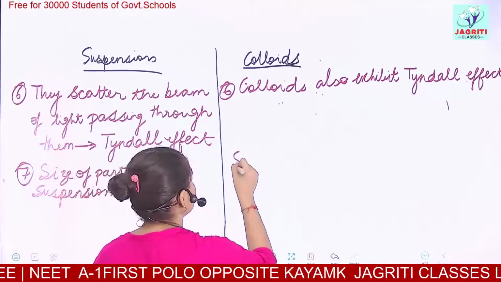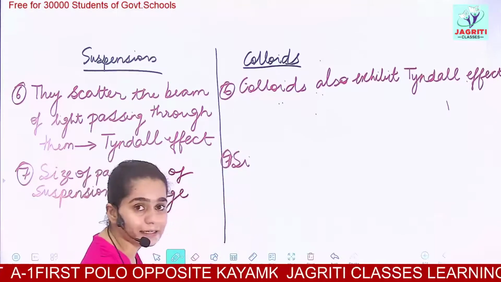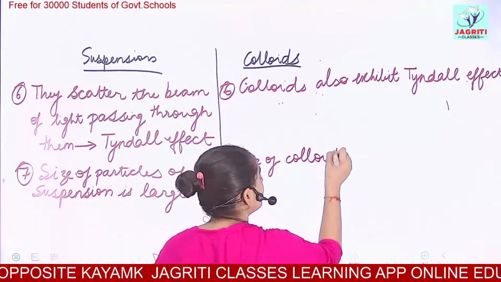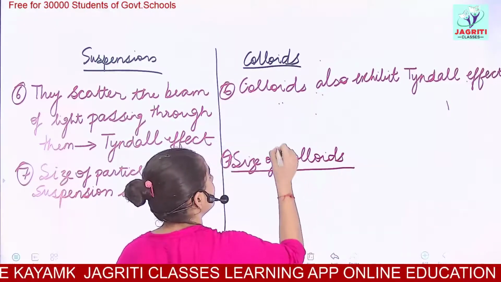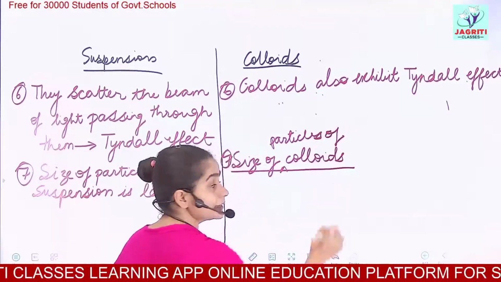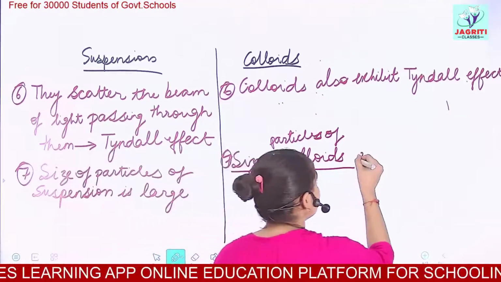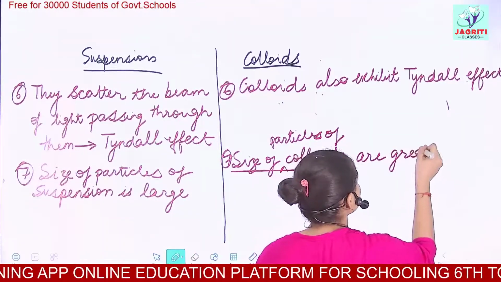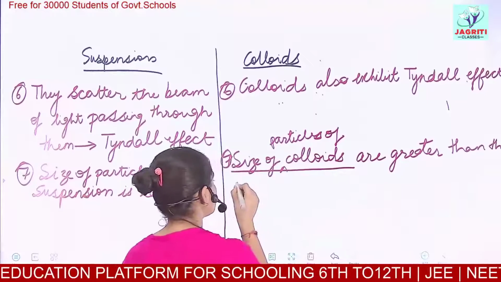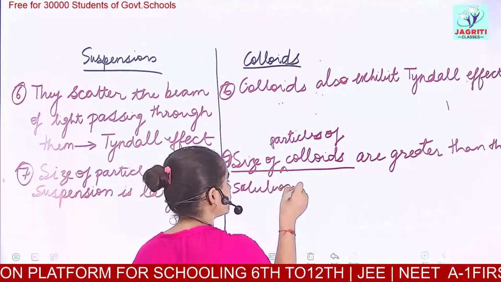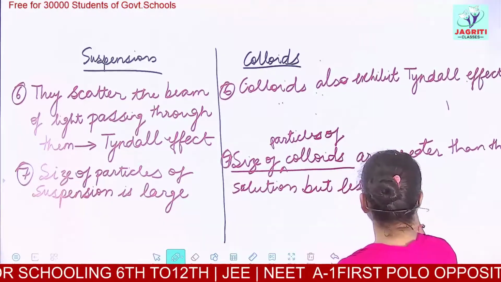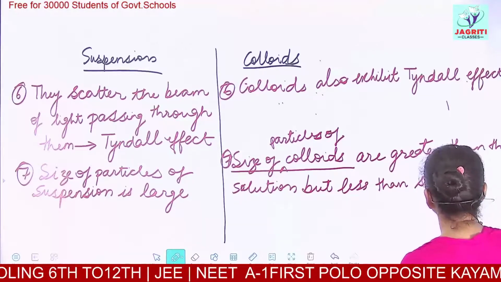And what you can write more clearly is, the size of particles of colloids is greater than the solution particles, but less than suspension.